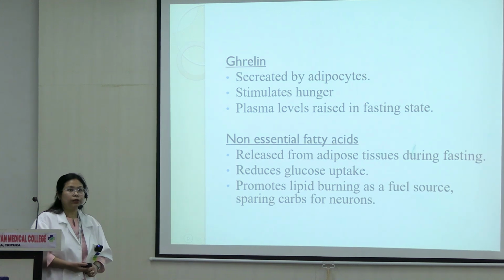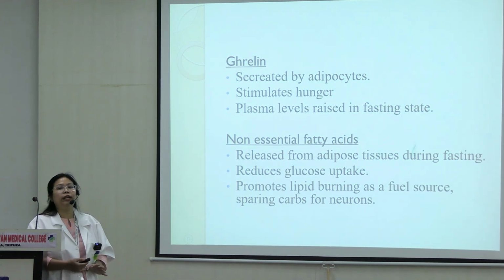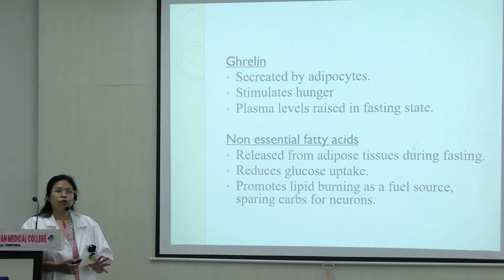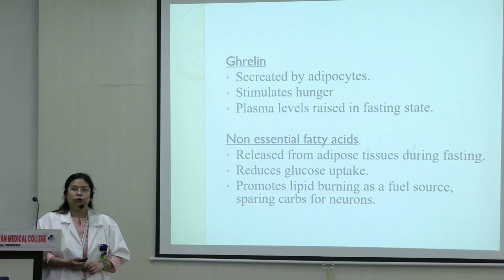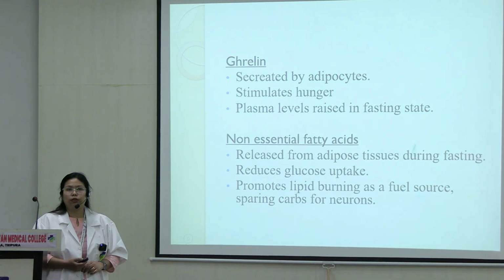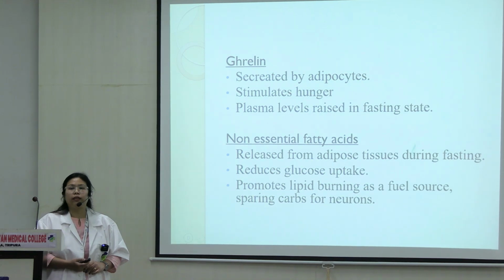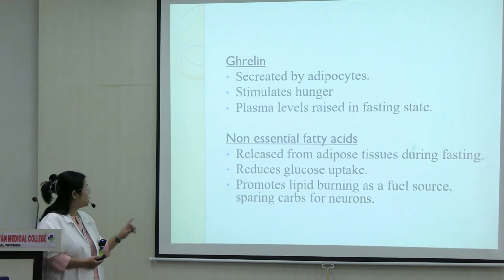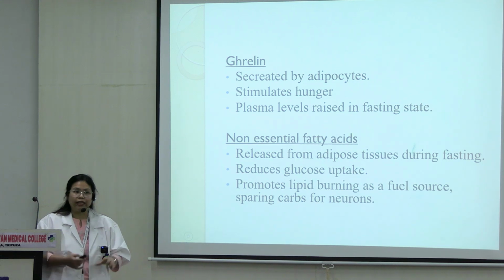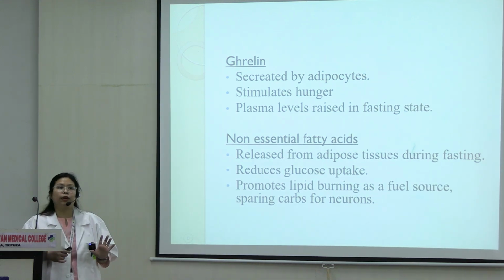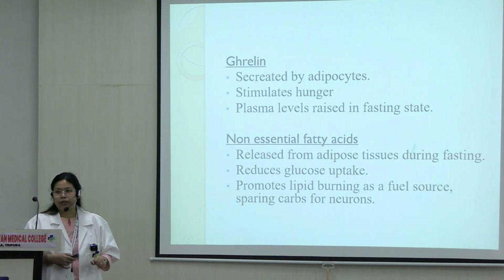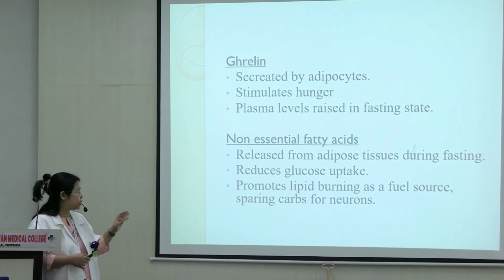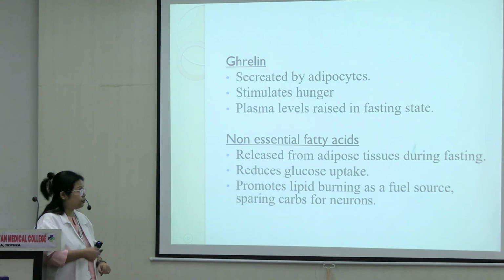So do you know what are the parts in the body that use only glucose as their sole source of fuel? Which are the organs that use only glucose and not anything else for their energy source? Brain uses that, RBC uses that. They cannot use anything beyond glucose. Okay, so what these non-essential fatty acids do is that it leaves the energy that is derived from carbohydrates for brain and for RBCs, okay, to be used for them, and the rest of it they act as a source of fuel.